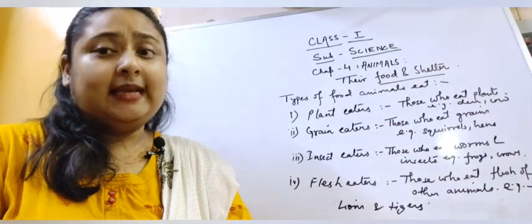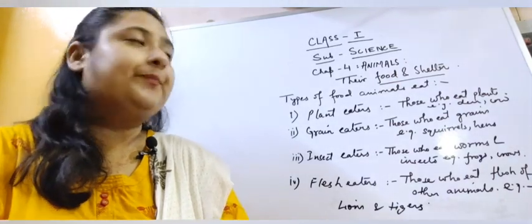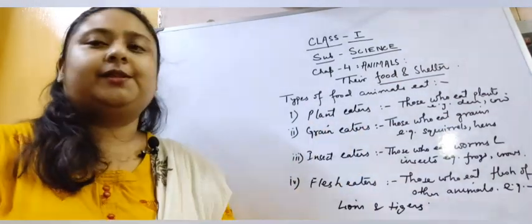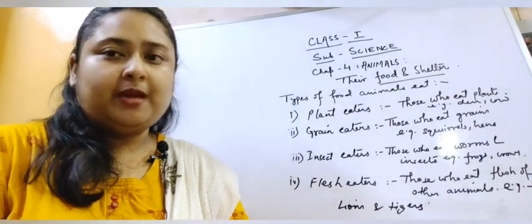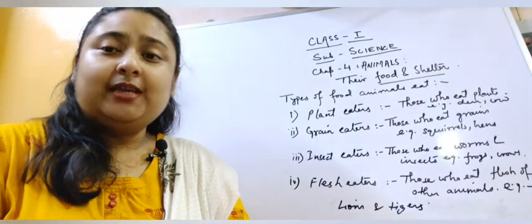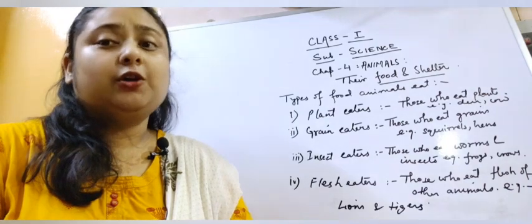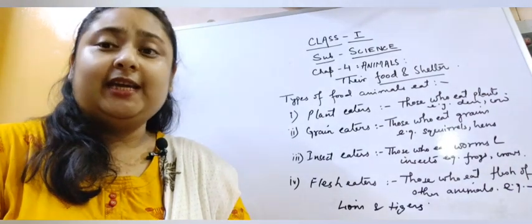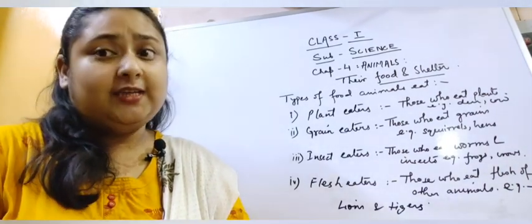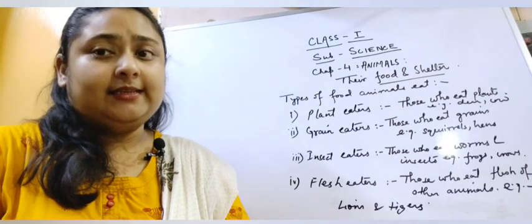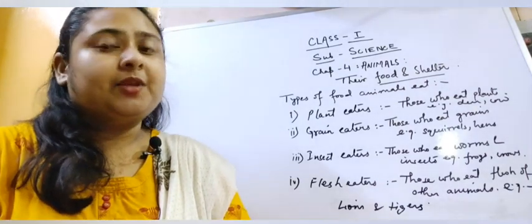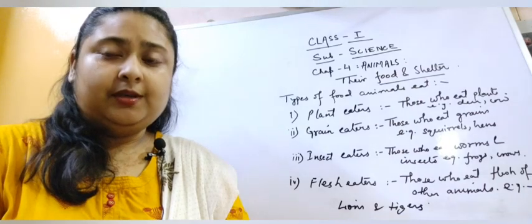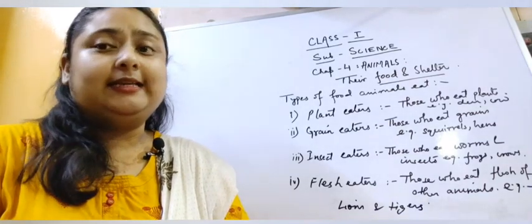Now, the next type of animals are grain eaters. Children, what do you mean by grains? Grains are the raw crops. We eat rice, we eat wheat. These are called grains or these are called crops. So there are certain animals which feed on these grains.